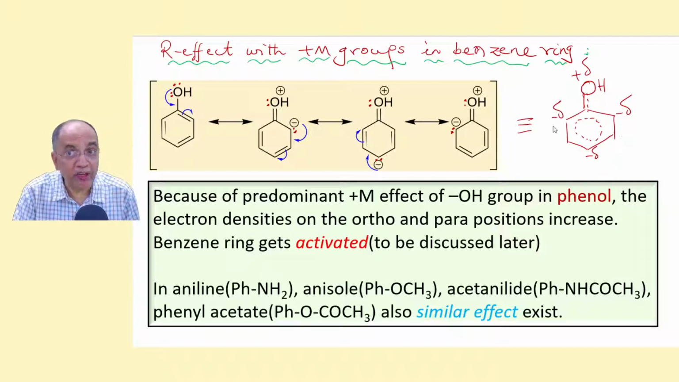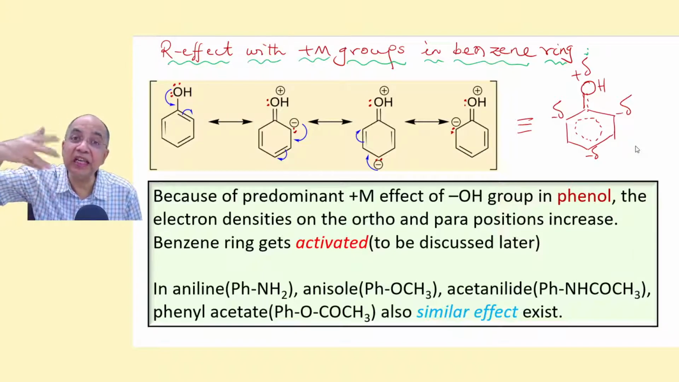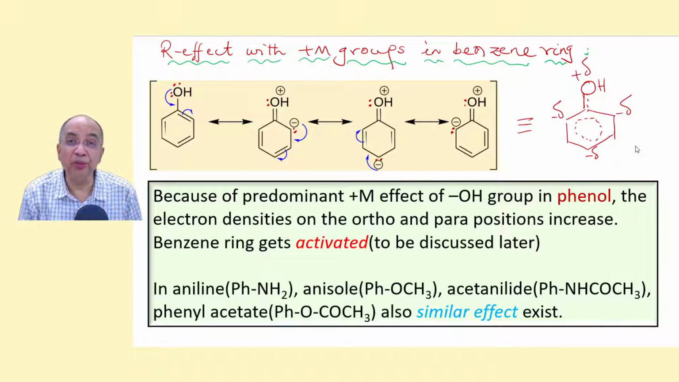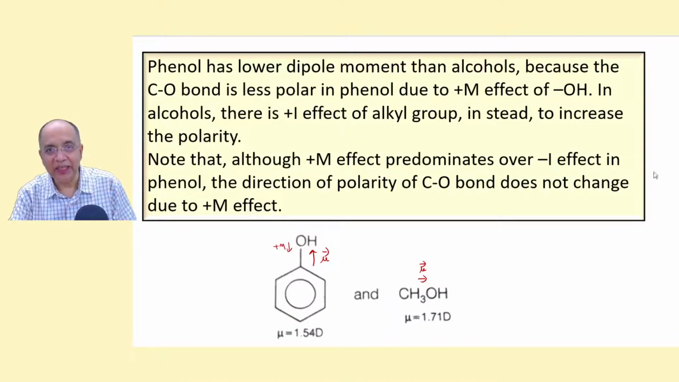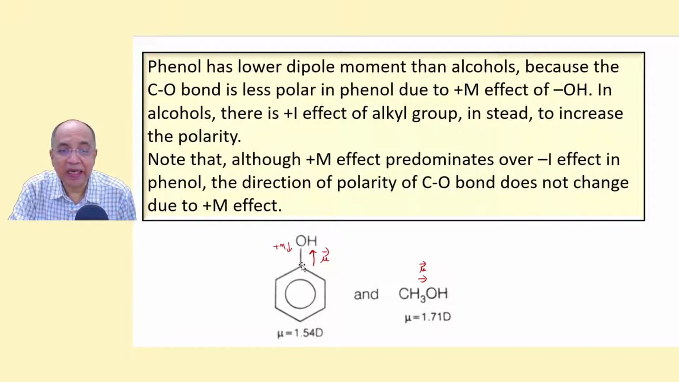We call the benzene ring activated. When the electron density is increased, it is called the ring is activated. When the electron density is reduced, the benzene ring is said to be deactivated. Right? Now see, why is phenol having lesser dipole moment than any aliphatic alcohol, methanol, ethanol, whatever?